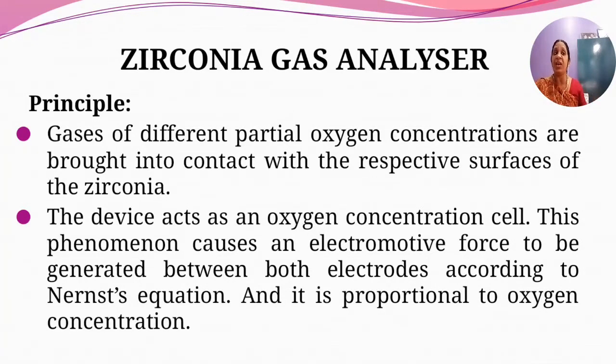As shown in the figure earlier, the zirconia element with porous platinum electrodes is placed in a chamber with gas of higher oxygen concentration on one side and gas of lower oxygen concentration on the other side. So the device acts as an oxygen concentration cell.